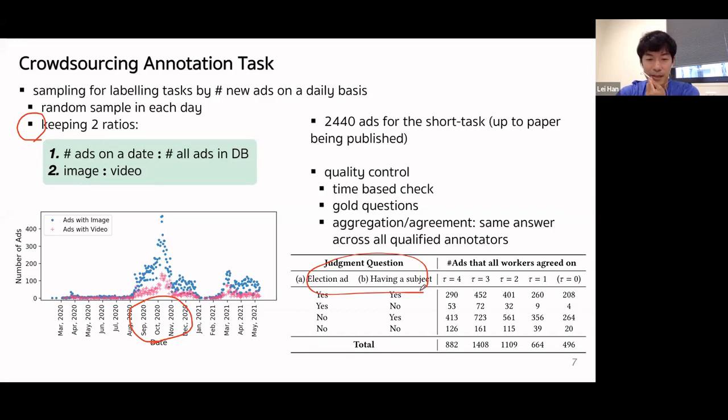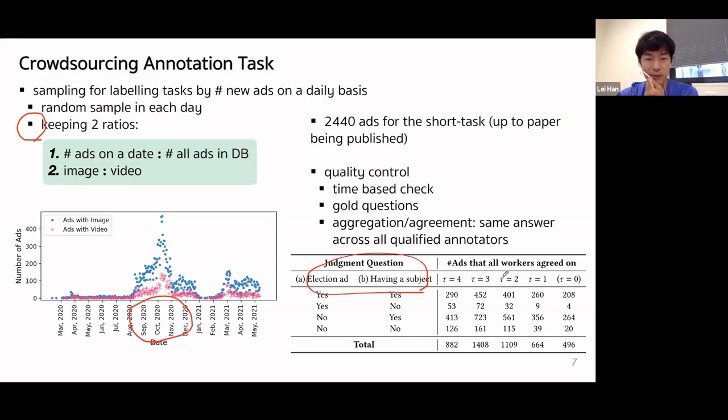For those passing these conditions, in addition, we require the answers to the same ad to be the same across all qualified annotators. That means that for a specific ad, all annotators provide exactly the same answer. This can be regarded as a complete agreement among annotators. In this table, we show the number of ads labeled by those who pass all the quality control conditions.